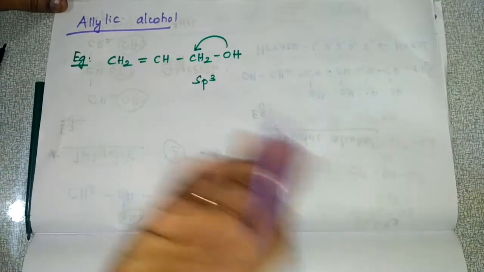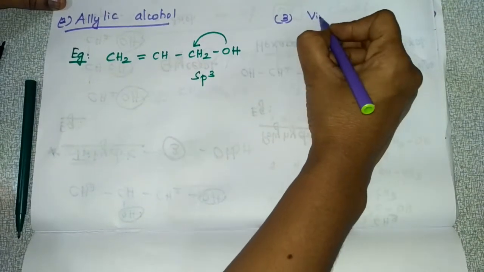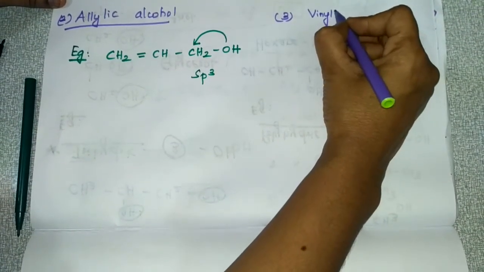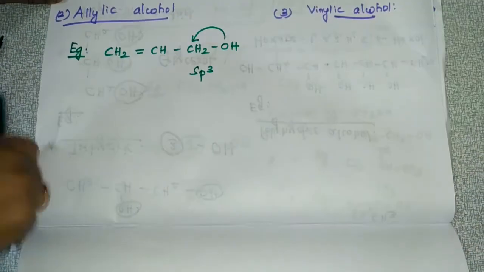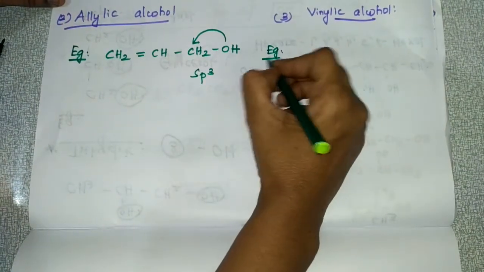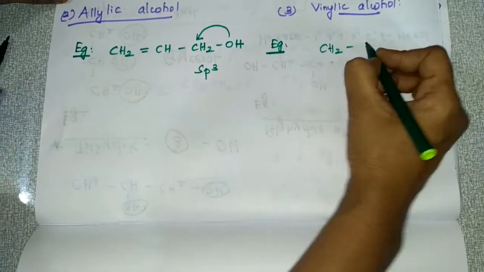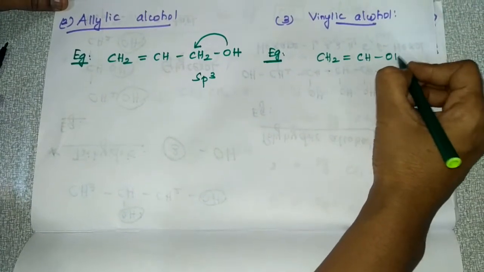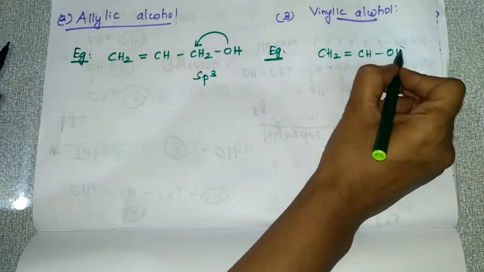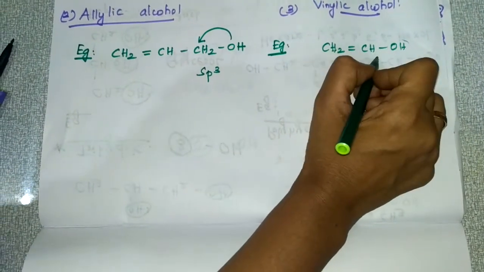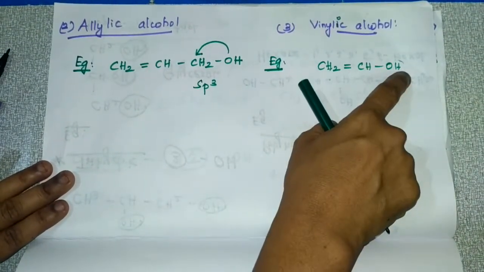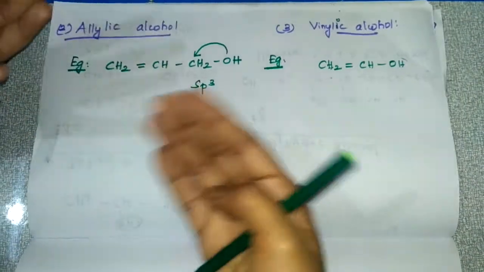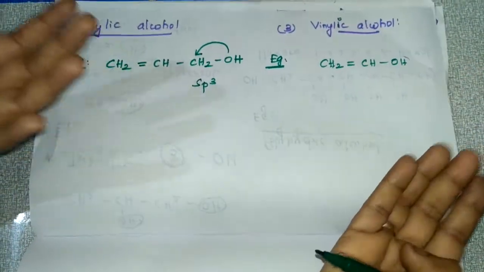And the next main classification is vinylic alcohol. So what do you mean by vinylic alcohol? Here also I'll give you an example. Vinylic alcohol: CH2 double bond CHOH. In this, the OH is directly bonded to the carbon-carbon double bond. So that is vinylic alcohol. Here this OH group is directly attached to the carbon-carbon double bond. So this is vinylic alcohol.